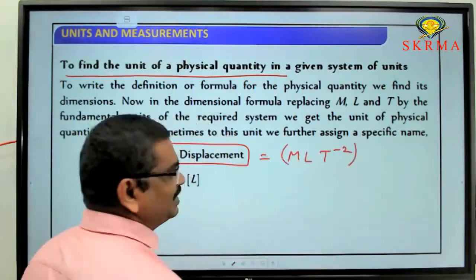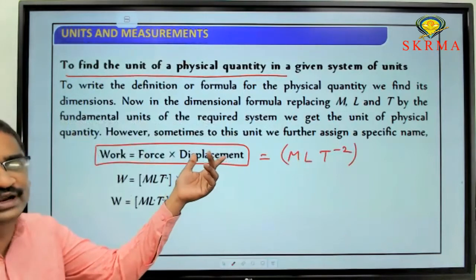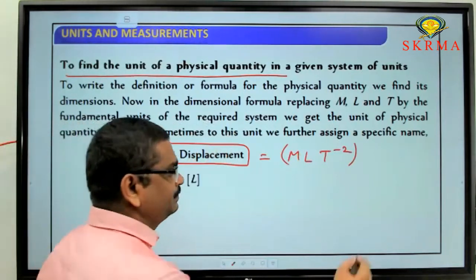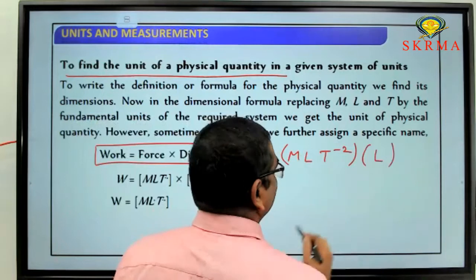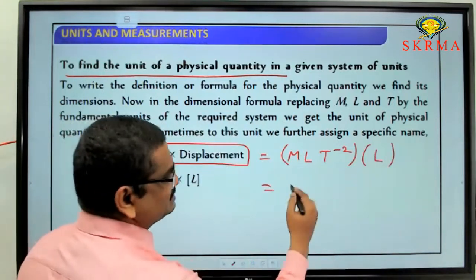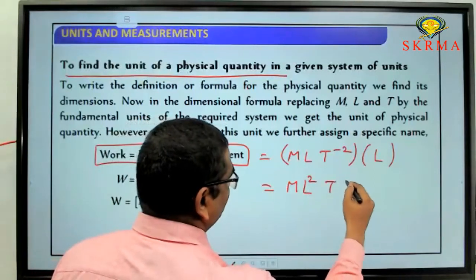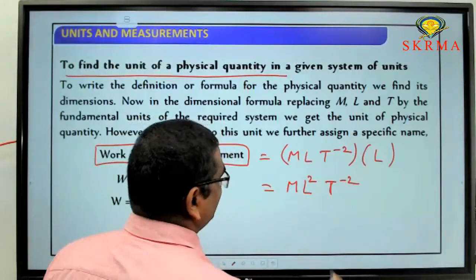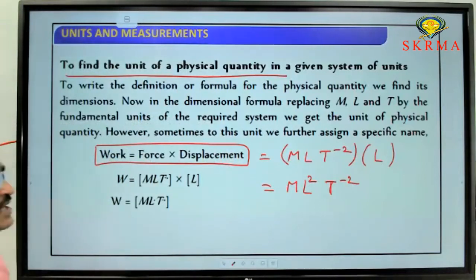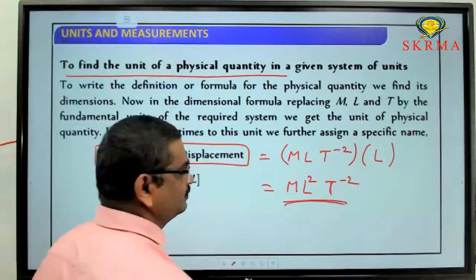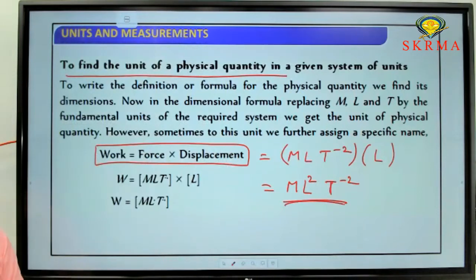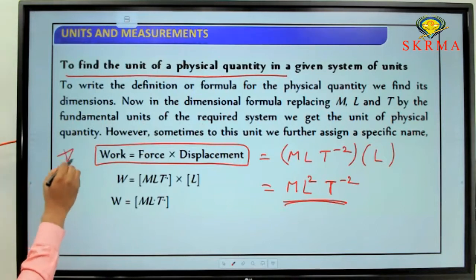Next, substitute the dimensional formula for displacement, that is L. If you rearrange this, you will get M L square T power minus 2. M L square T power minus 2 is the dimensional formula for work done.